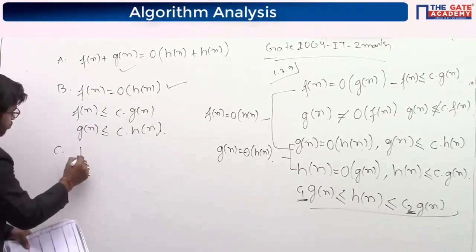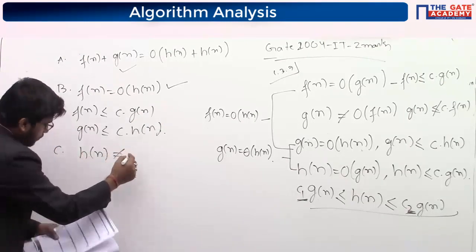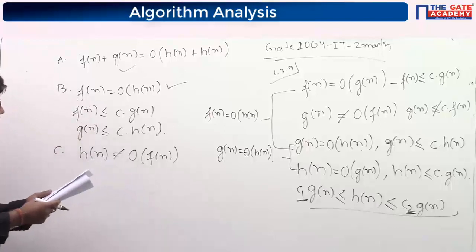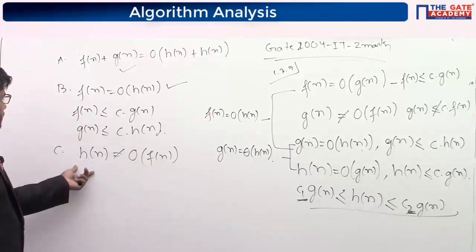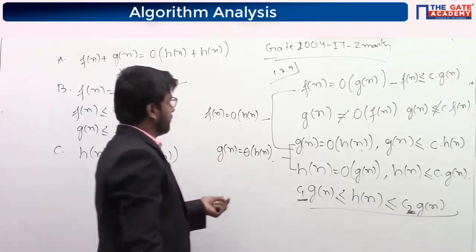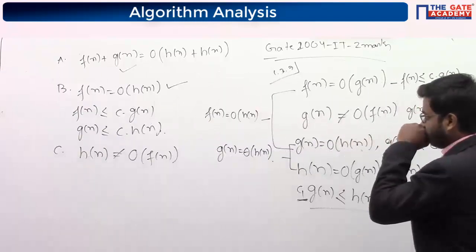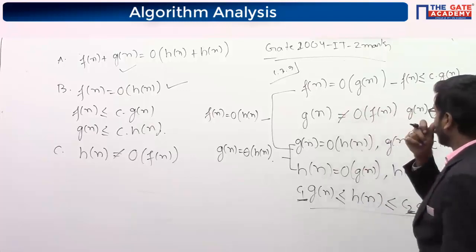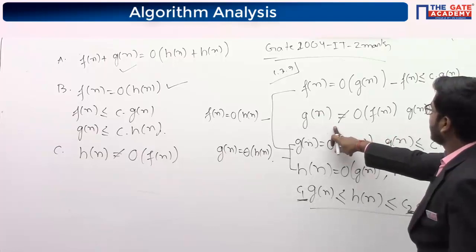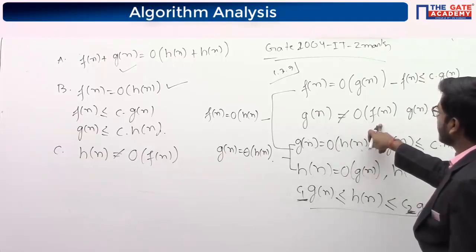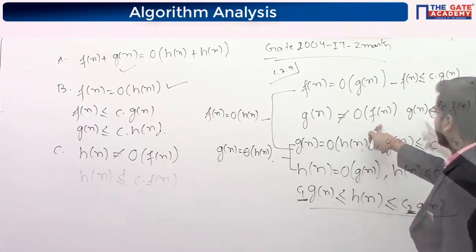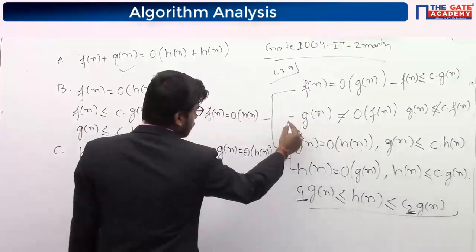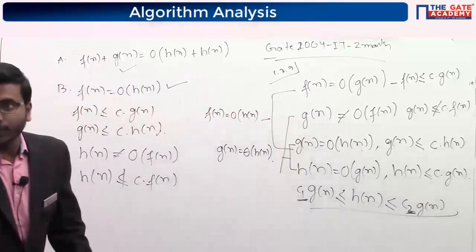Now third, C, Hn not equal to big O of Fn. Fn is smaller than this, Gn is not smaller than Fn. Okay, correct. By these two we have to say, we have to use these two, then we can say this one.